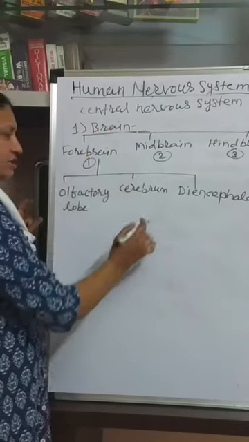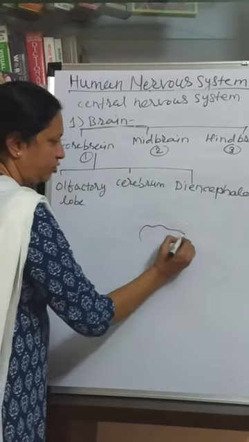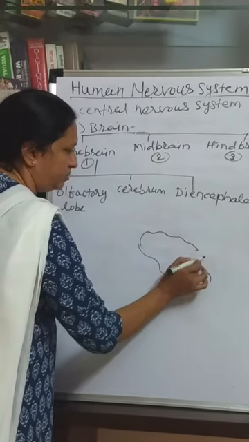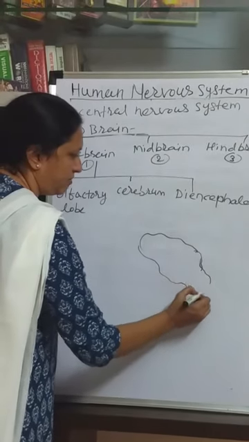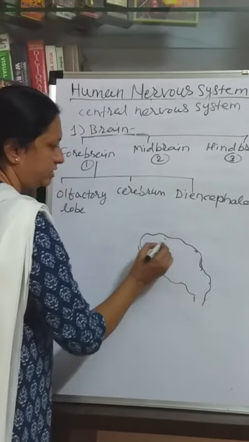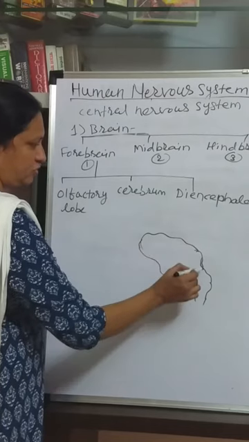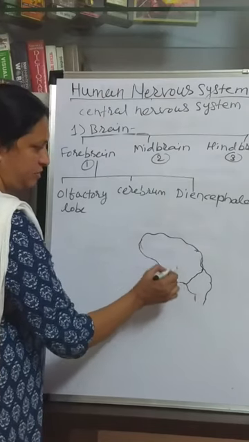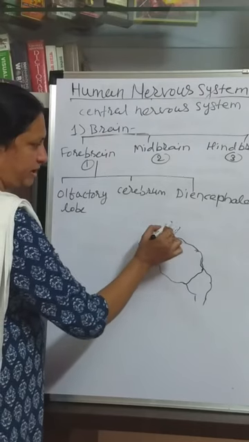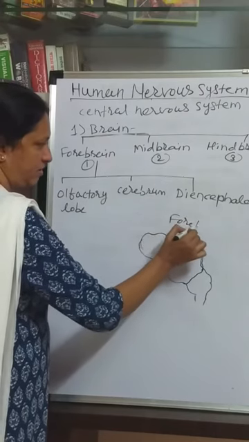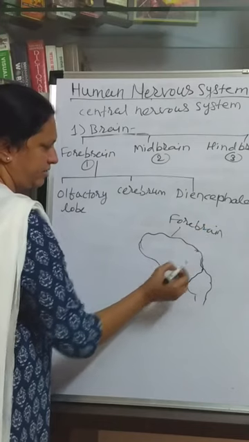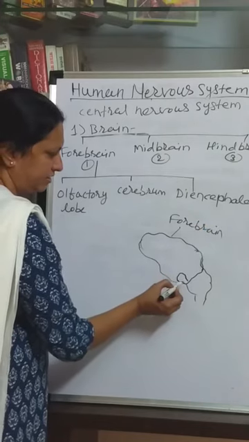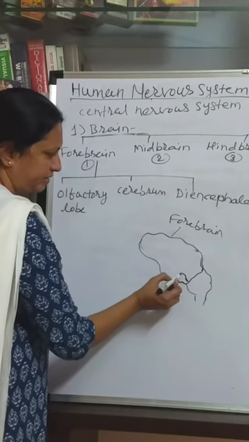So structurally the human brain is divided into 3 parts. So this complete part is called, up to this part it is the forebrain. Actually midbrain is a very small part present below the forebrain.